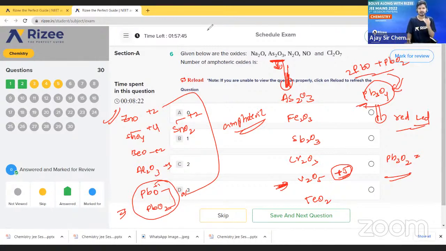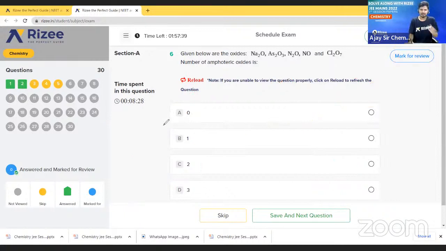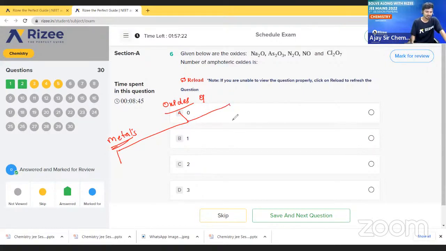Now let me talk about acidic and basic oxides. Let me talk about basic oxides. Very important. For basic oxides, you can remember very easily. Basic oxides are oxides of metals, and acidic oxides are oxides of non-metals.